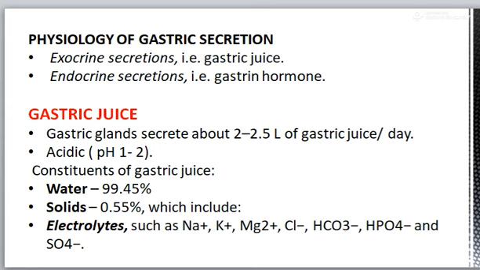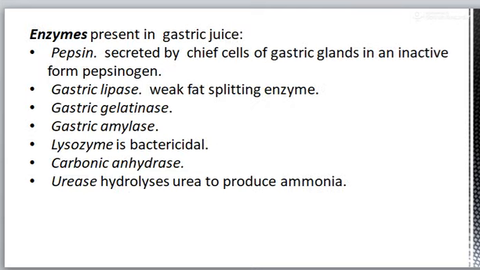Gastric juice. Gastric glands secrete about 2 to 2.5 liters of gastric juice per day. It is acidic in nature. Its pH is around 1 to 2 and the main constituent is water, that is 99.45% is water in it, and 0.55% is solid, that includes various electrolytes such as sodium, potassium, magnesium, chloride, bicarbonate and others.